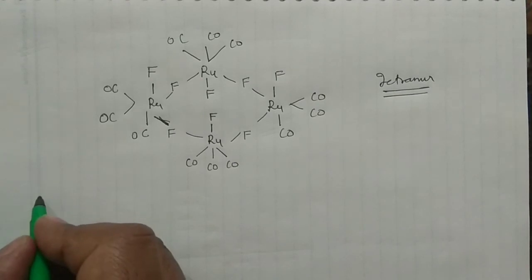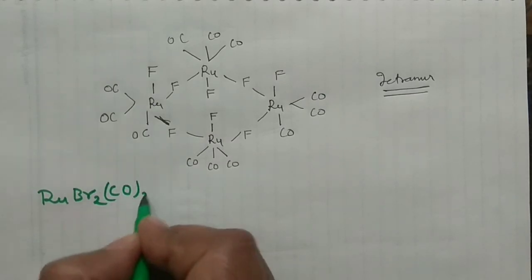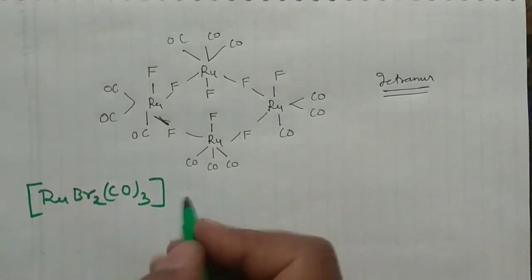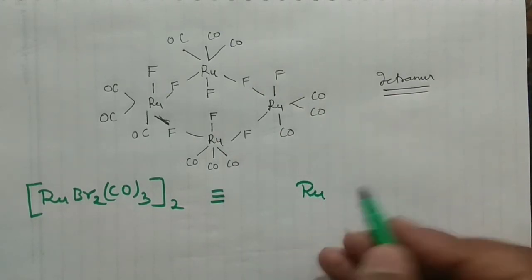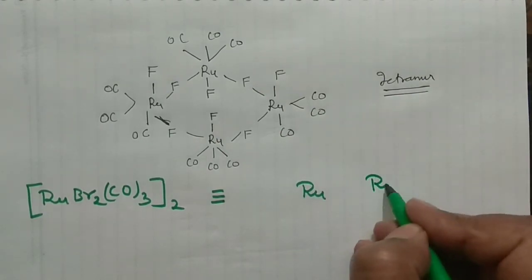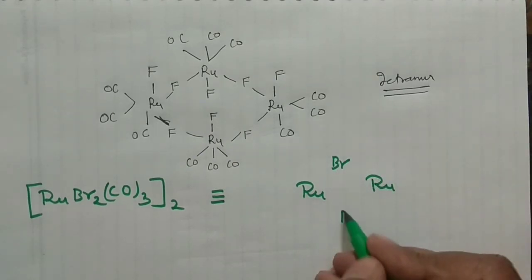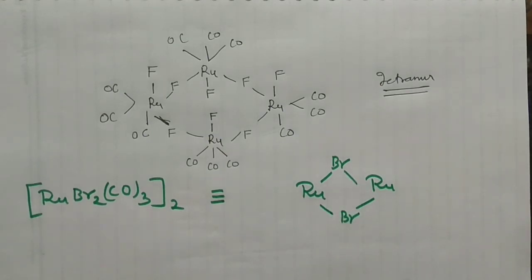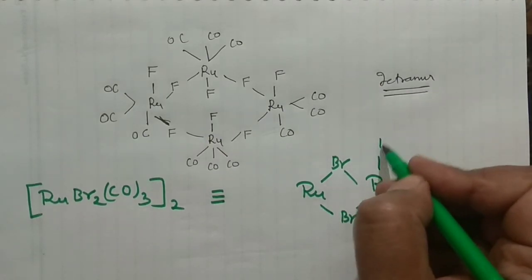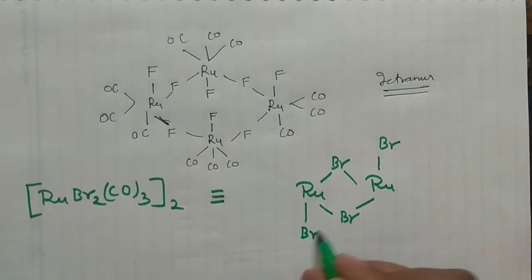Say you are having RuBr2(CO)3 whole twice, the dimer I am going to prepare here. So what would be the structure of the dimer? This is ruthenium, and this is another ruthenium. You can put one bromine here, one bromine here, and connect them in this manner. And one bromine you can put here and another bromine you can put here,